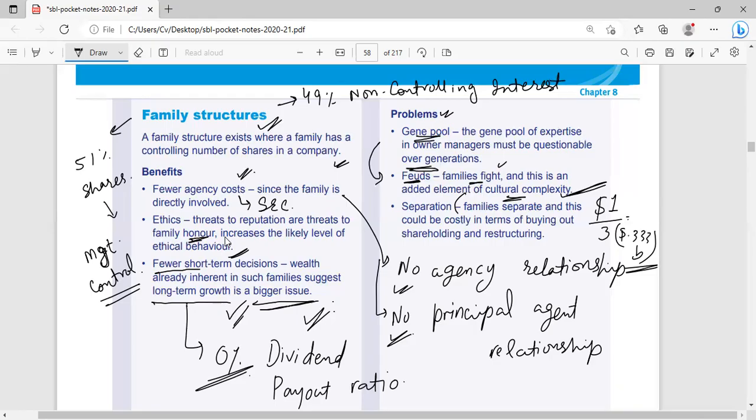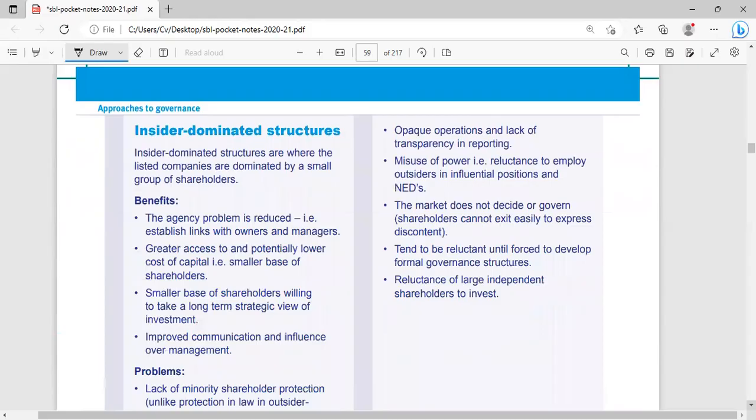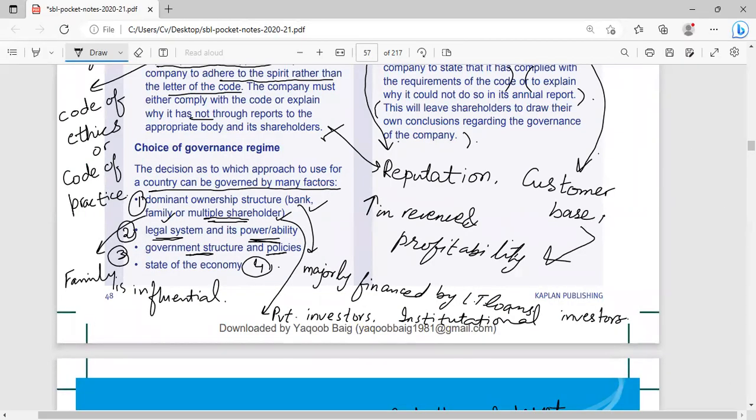But now they have to add different types of partners in their business, which could be costly in terms of buying out the shareholding and restructuring. So it can create issues with the buyout of shareholding, or it can create issues with the restructuring. Any question on these drawbacks of the family structure?